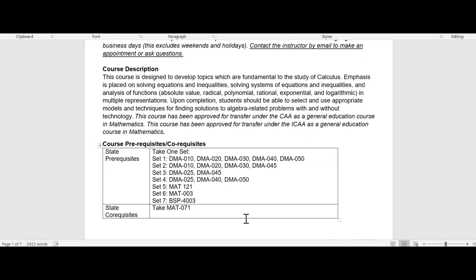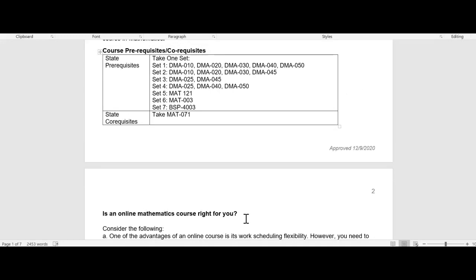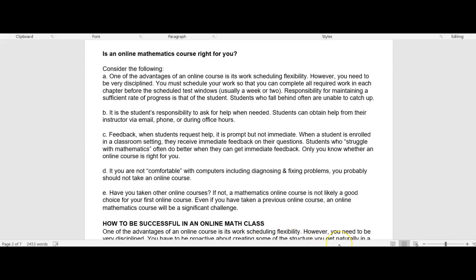Basically, we are going to study algebra topics that are fundamental to the study of calculus. The prerequisite requirements are listed there, so you have to meet prerequisites to be enrolled in the class. I encourage you to consider if online math is right for you, and only you know that. You need to make sure that you're disciplined, that you take responsibility, ask for help when needed, and realize that feedback is not immediate. I get back with you as soon as possible, but it's not like you can raise your hand like you can in class.